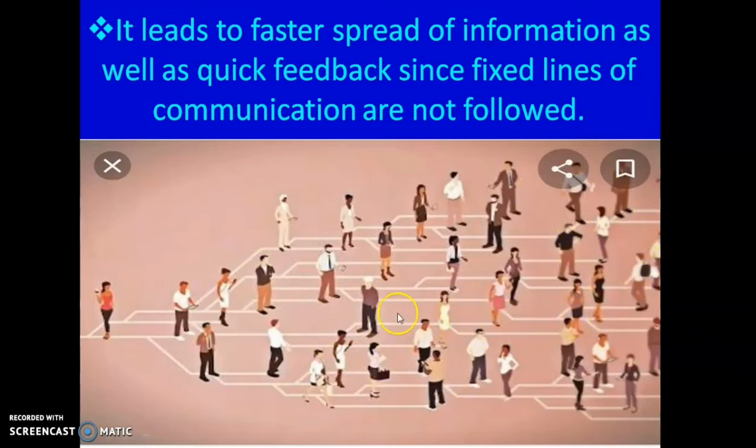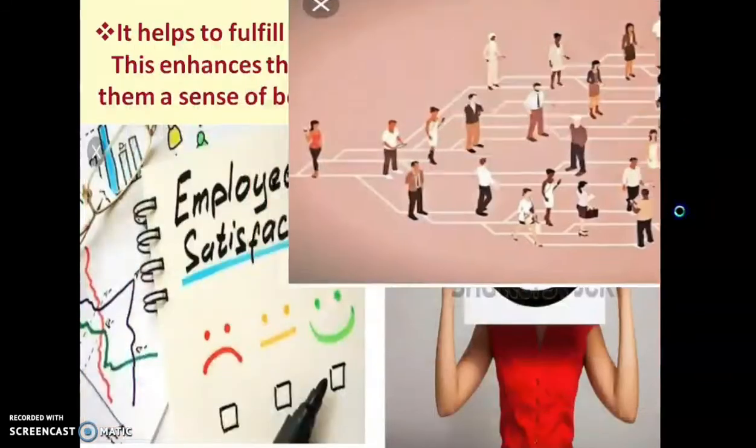There is no formal way of communication; anybody can communicate to anyone. Hence one advantage is faster spread of information and quick feedback.